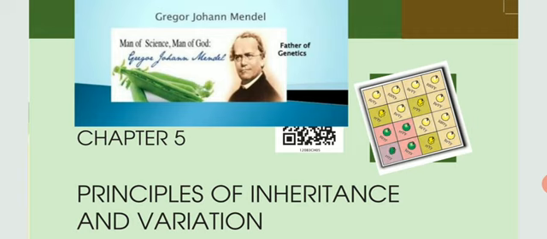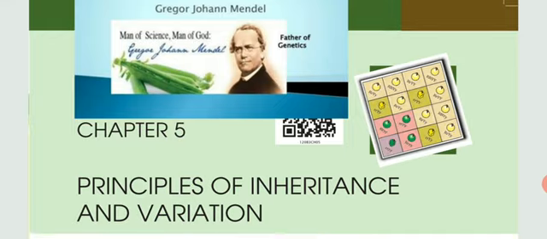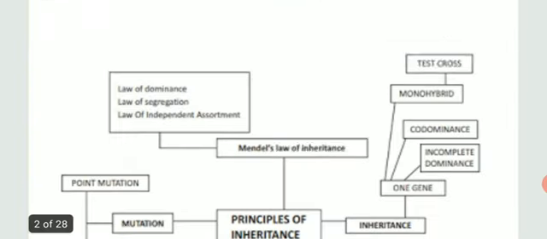he has described how the genes are passing from one generation to another and how we look identical to one another. How the characteristics which are present on the chromosomes can sometimes be similar with our parents, and on the other side they could be fully distinct from each other. So before starting the chapter, let's look upon its mind map.